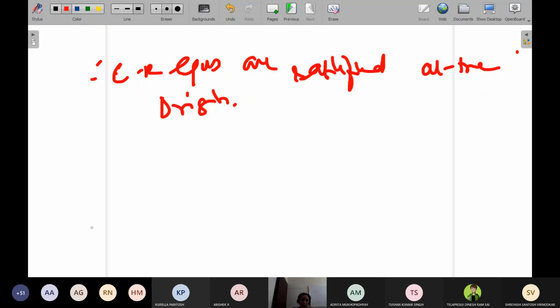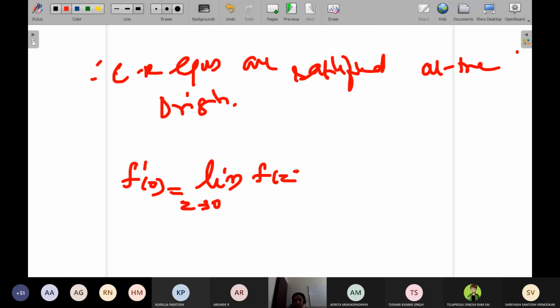Now we will find the derivative at the origin. So now we'll find f dash of 0. F dash of 0 means derivative at the origin. So limit z tends to 0 of f of z minus f of 0 divided by z. By definition, I'm writing it.